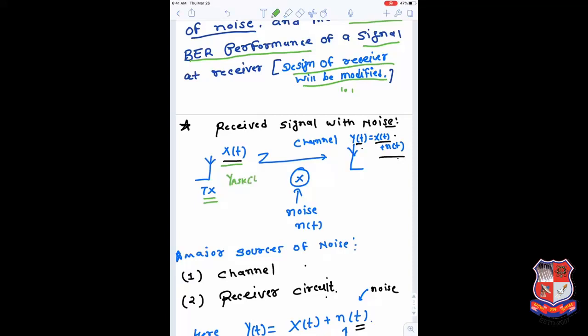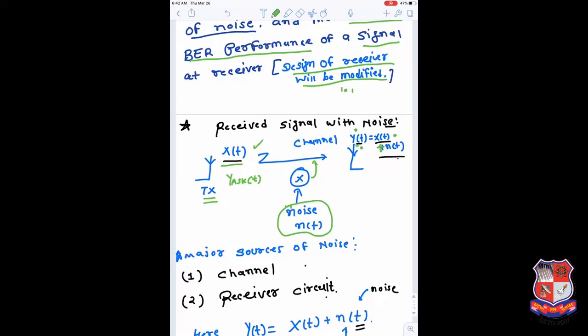But at the receiver end, we are receiving the y of t signal, which is diluted by noise. So noise is added to your signal, and the y of t you get here is x of t plus n of t.